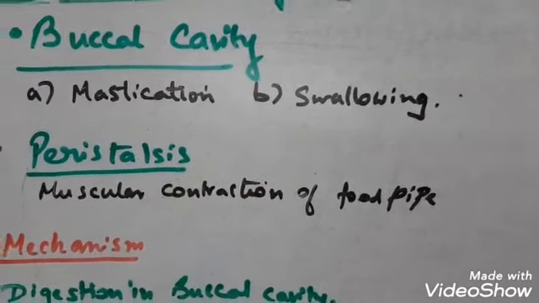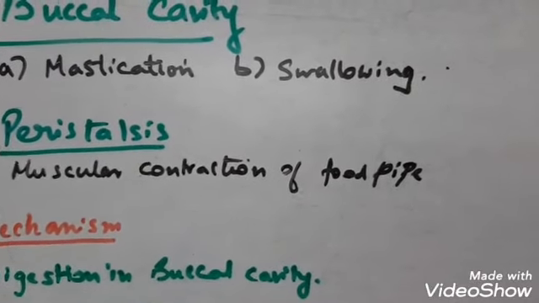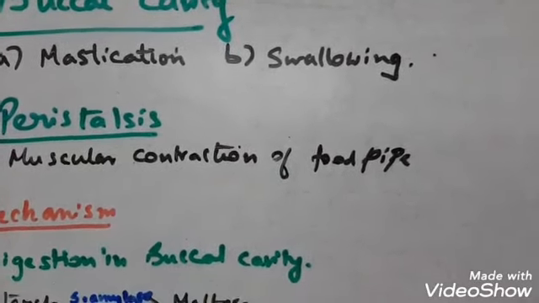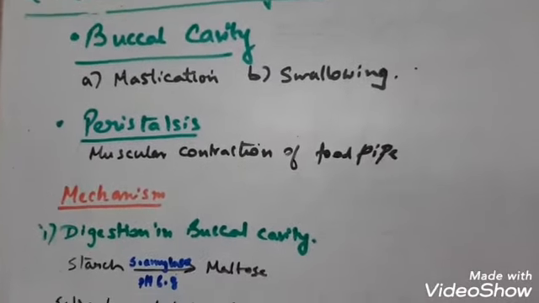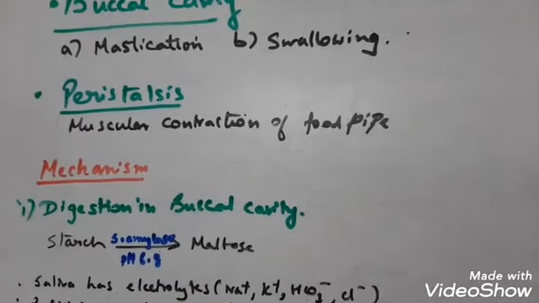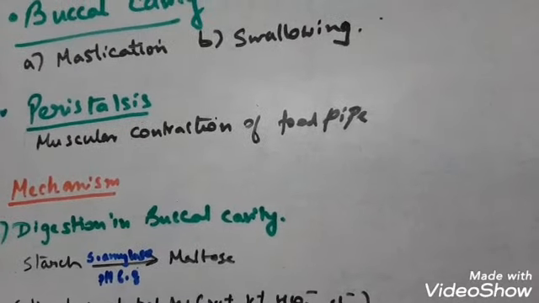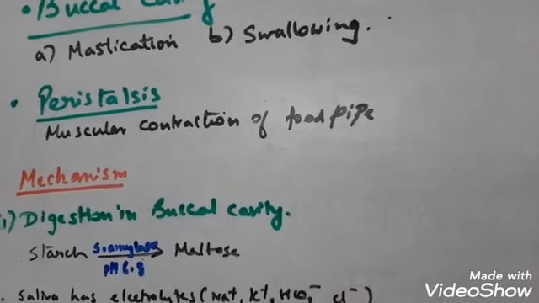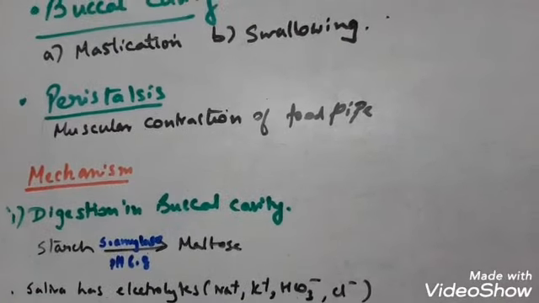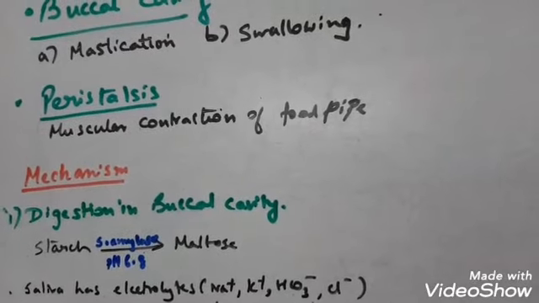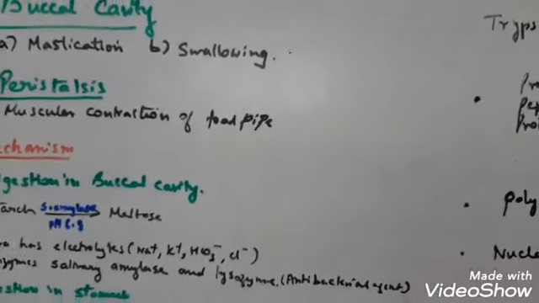Now the food is pushed back against the epiglottis. At the same time, the epiglottis covers the glottis. You have already learned that the glottis is covered by the epiglottis in order to prevent the entry of food into the windpipe. So the bolus further passes down the esophagus by successive peristaltic waves. This is a reflex, and it takes place continuously till the food reaches the stomach.